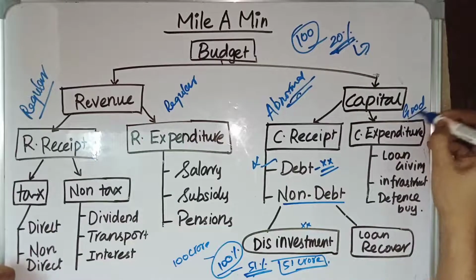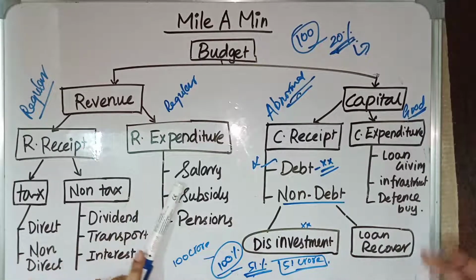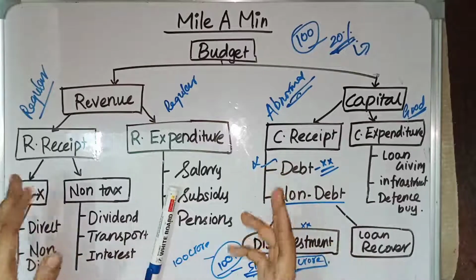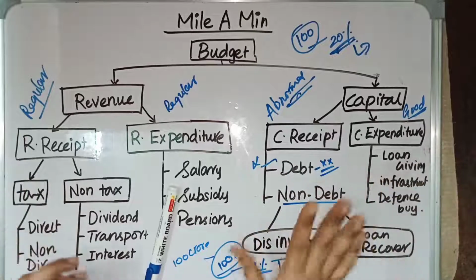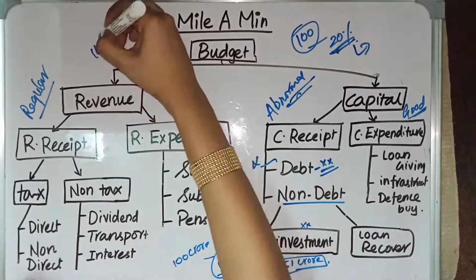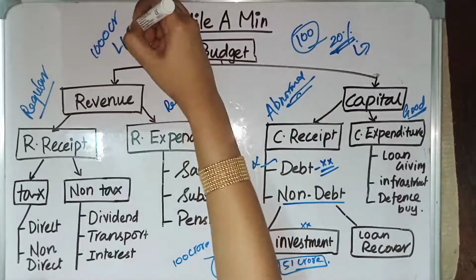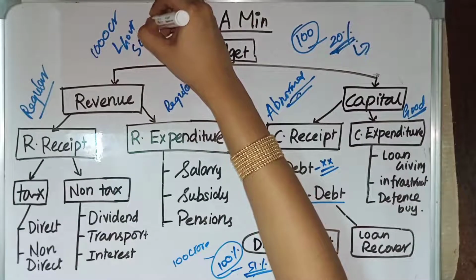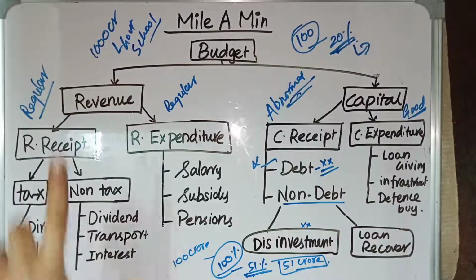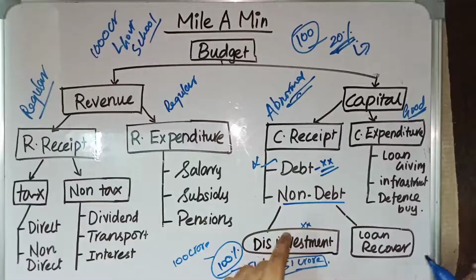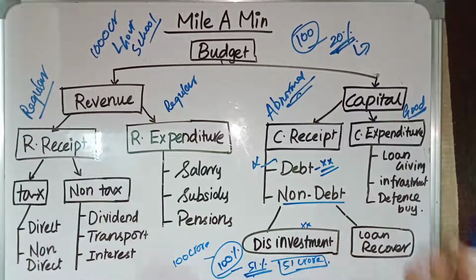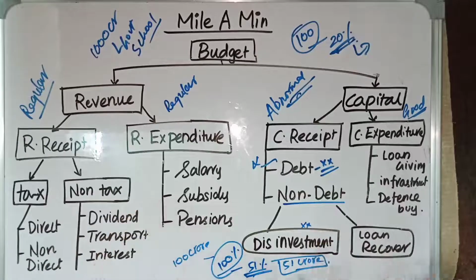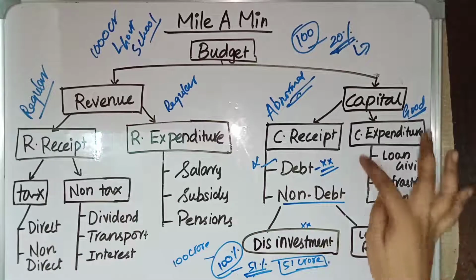How is capital expenditure good? In capital expenditure we have infrastructure development. If the government invests something in infrastructure development, it comes under capital expenditure. Say if the government invests 1,000 crore rupees to build a government hospital, this comes under capital expenditure. If the government builds a government school for 1,000 crores, this also comes under capital expenditure, which is good. Through this infrastructure it can earn money. This infrastructure, which is an investment, can bring profits to the government of India later. So it is an investment, so it is good.